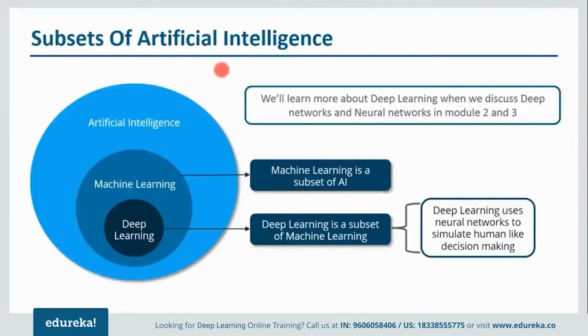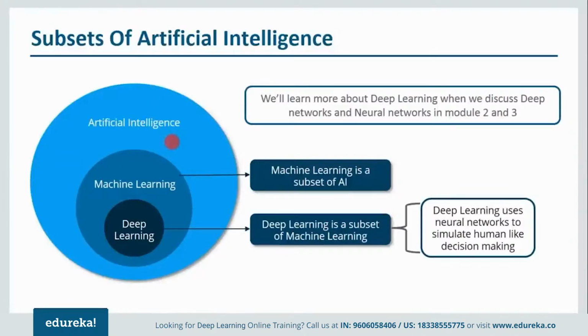Now, in order to achieve artificial intelligence, there were a few technologies that came. First came machine learning. Now, there were certain limitations of machine learning. In order to overcome those limitations came deep learning. Now, let me tell you guys, the concept of artificial intelligence is not new. It was first coined in 1956, but it was just a theoretical concept.